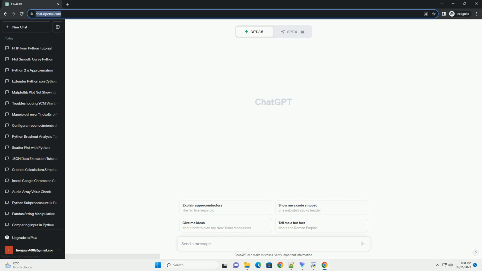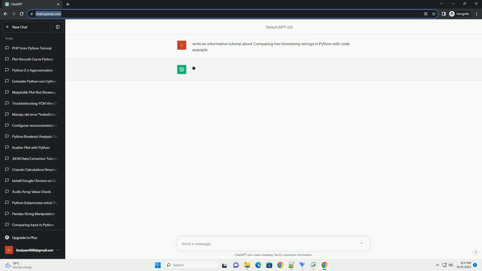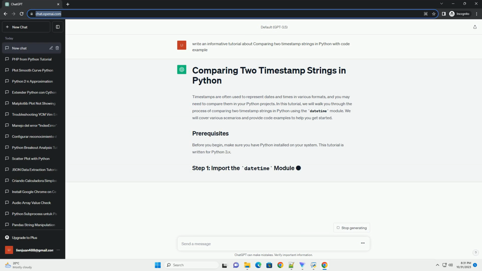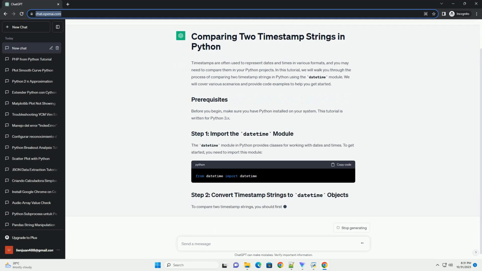Timestamps are often used to represent dates and times in various formats, and you may need to compare them in your Python projects. In this tutorial, we will walk you through the process of comparing two timestamp strings in Python using the datetime module. We will cover various scenarios and provide code examples to help you get started.